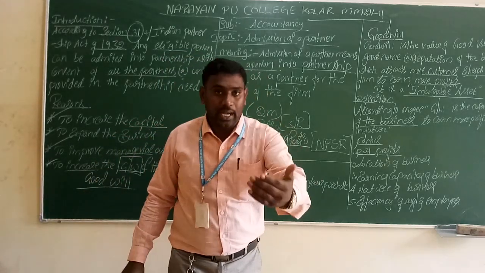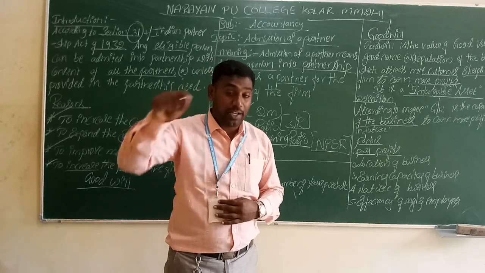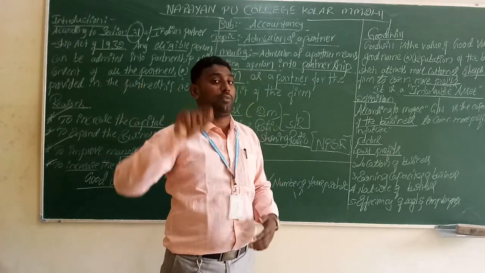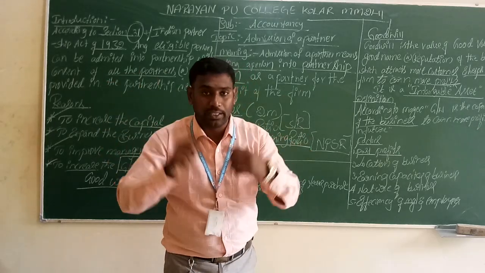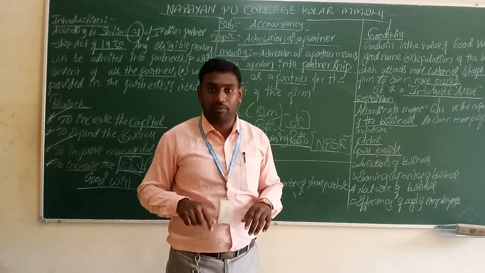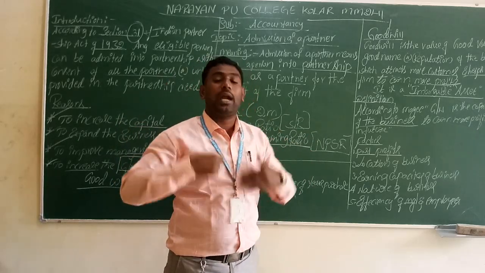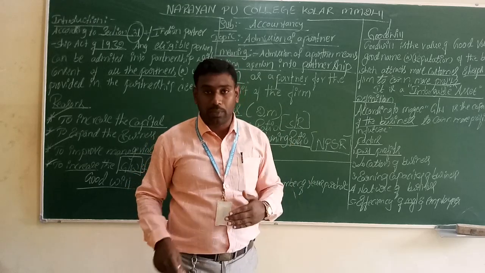If I am joining as a partner in the business, before joining, what is the reputation of that business? I am going to verify that. After verification only, I enter the partnership.